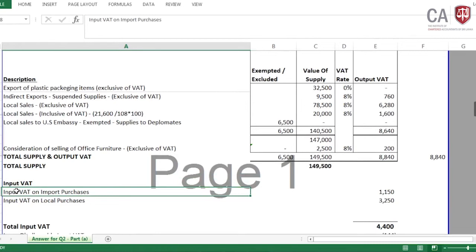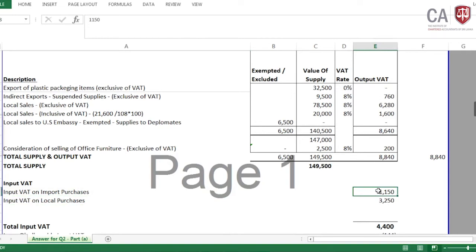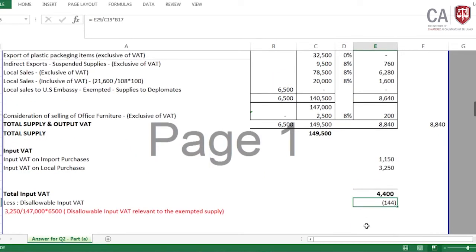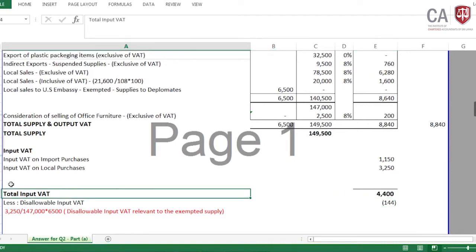Then we need to come to the input VAT. We have import purchases as well as local purchases. In the import purchases it is 1,150 and on local purchases 3,250. Then this is the total input VAT. From this total input VAT, we need to look at what is the allowable input VAT.